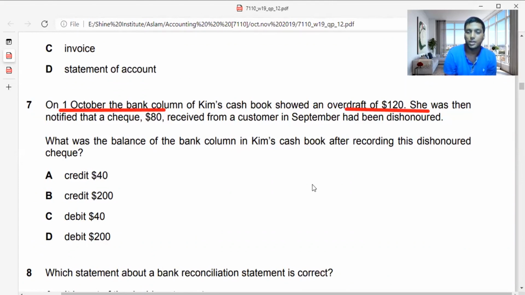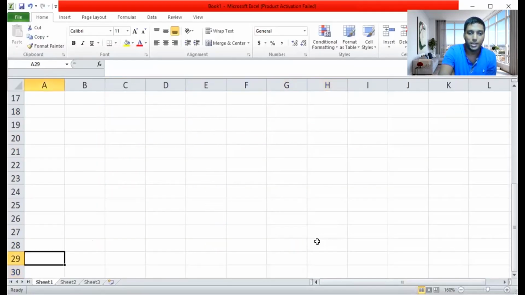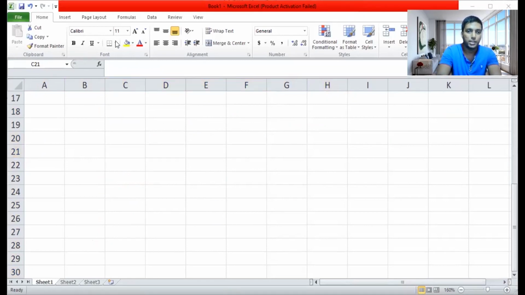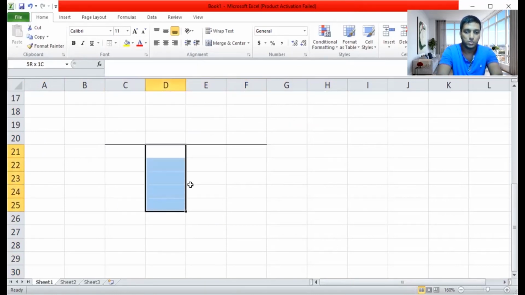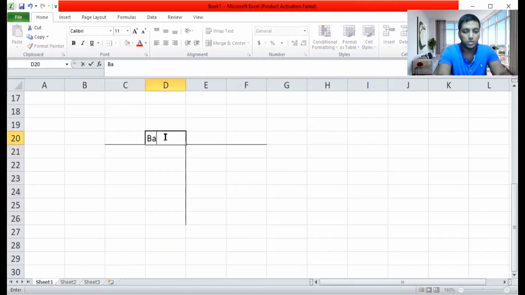So when we debit the debtors and credit the bank account, here 80 is the amount which is getting credited. I'll take this sheet here, and no, I don't want to use Excel, guys. I hope you understand. I'll draw this and write here: bank account. If I take a bank account, I have a brought forward balance on the credit side, which is 120.